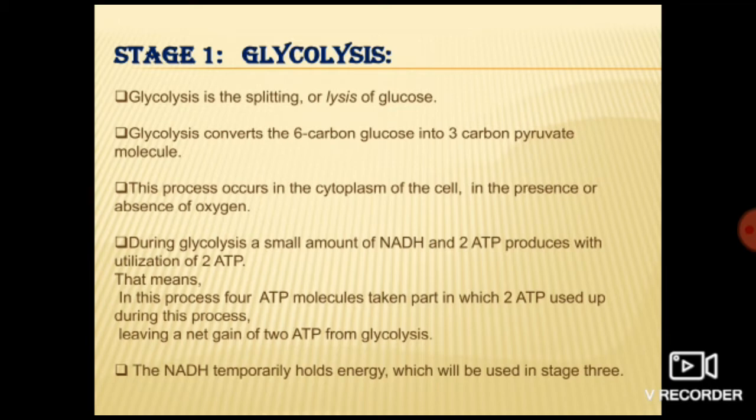So glycolysis is the breakdown of glucose. In this, 1 molecule of glucose breaks down into 2 molecules of pyruvic acid. How many carbon atoms does pyruvic acid have? 3 carbon atoms. Where does it occur? It occurs in the cytoplasm. Does it occur in the presence of oxygen as well as in the absence of oxygen? Yes, glycolysis can occur aerobically as well as anaerobically. Got it? And what does it produce? During glycolysis, 2 molecules of ATP and 1 molecule of NADH are produced.